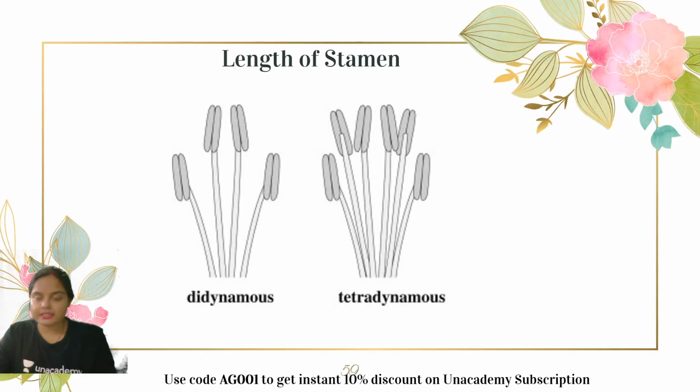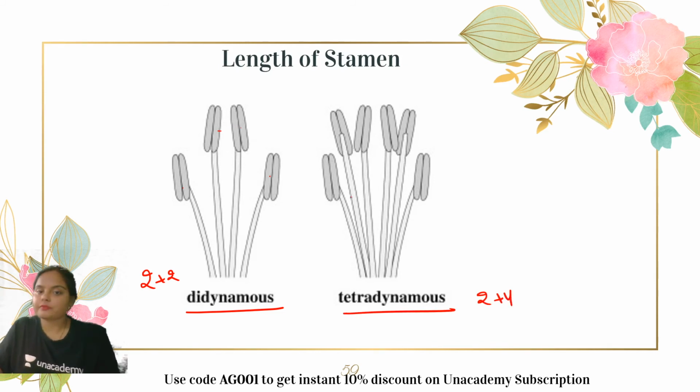This is the diagram. This is the didynamous condition, 2 plus 2 condition. The outer 2 are the smaller ones, the inner 2 are the longer ones. Tetradynamous condition, 2 plus 4. The outer 2 are the smaller ones, the inner 4 are the longer ones. So this is the classification of a stamen on the basis of length: didynamous and tetradynamous condition. Okay, guys, so this was about a stamen.